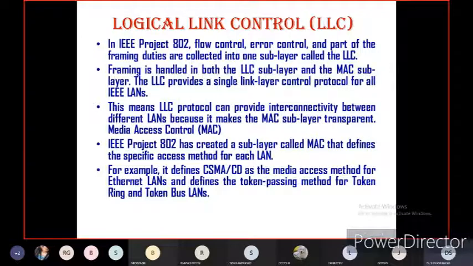So there are different types of methods for communicating between devices and sending the data. First one is token ring, second one is token bus, in the local area network. These are the two different methods for communicating, for sending the data from source to destination between communicating devices. So these are the different methods for transmitting the data and communicating between different devices using networks.